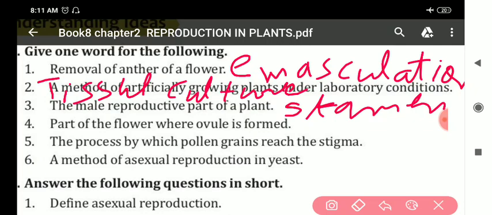Next, part of plant where ovule is formed. This is ovary. Ovary is the answer for it. OVARY. Ovary is the answer. Clear?